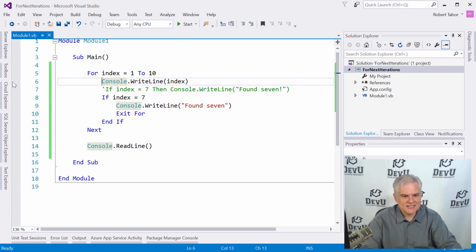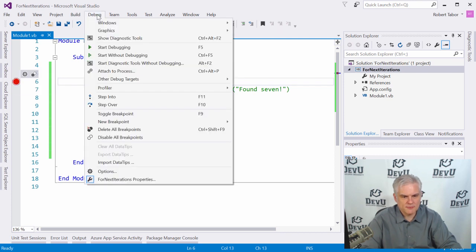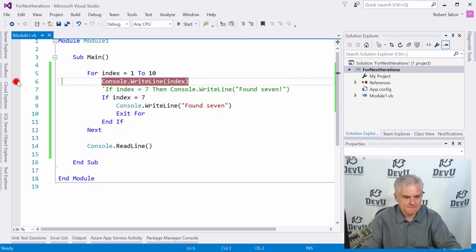And any of the things that I did here, I'd be able to also do from the debug window, where I'm able to toggle breakpoints, create new breakpoints, even make them functional breakpoints, changing their settings about when they should actually be enacted, delete or disable the breakpoints, and so on. Okay, so let's go ahead and get rid of that, save that.